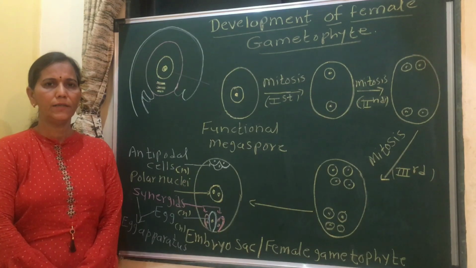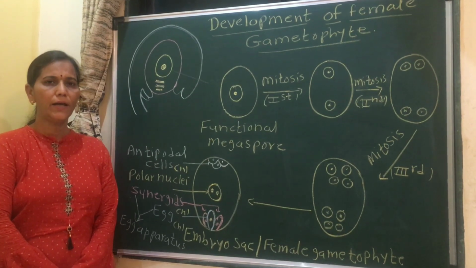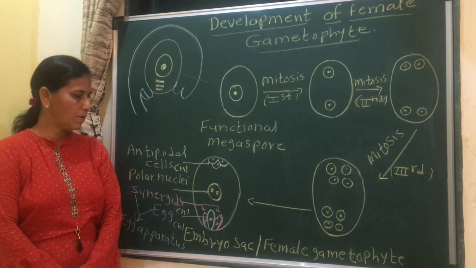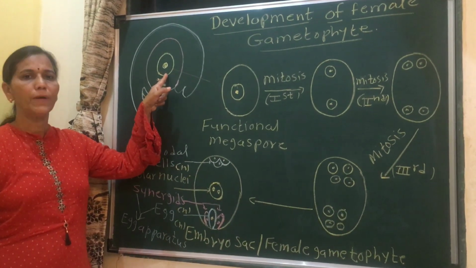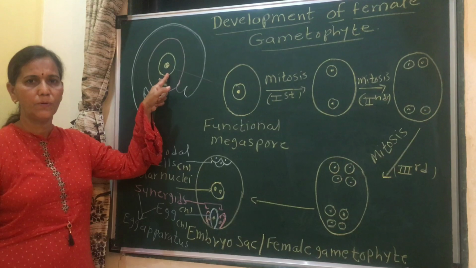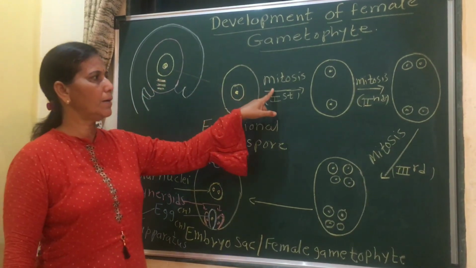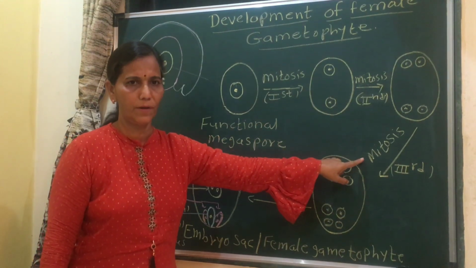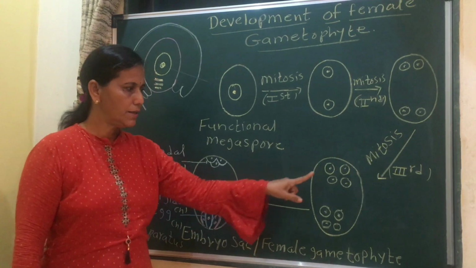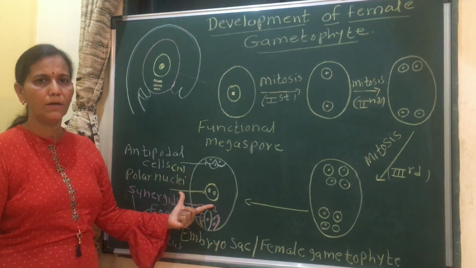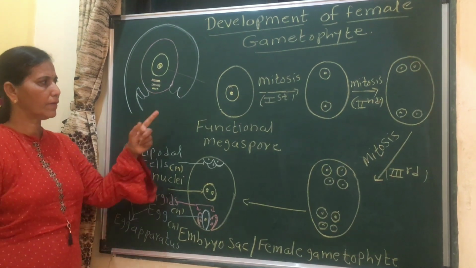Student, let's see the topic development of the female gametophyte in angiosperm. In angiosperm, the female gametophyte develops from the functional megaspore. This functional megaspore undergoes 3 mitotic divisions and forms an 8 nucleated structure. These nuclei get arranged to form a female gametophyte. Let's see how it develops.